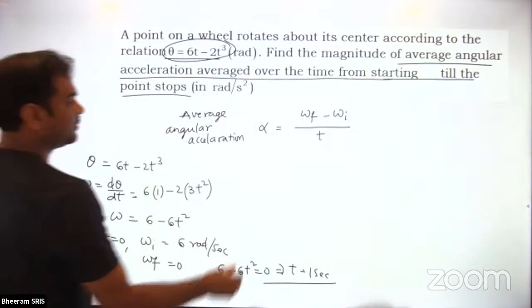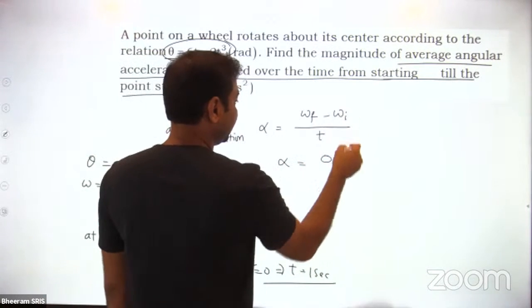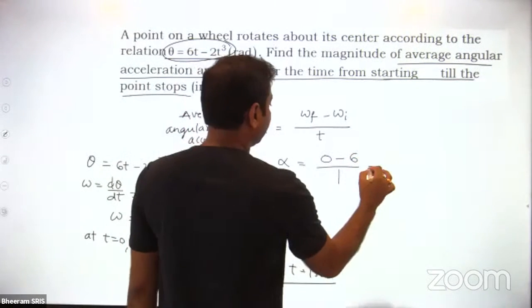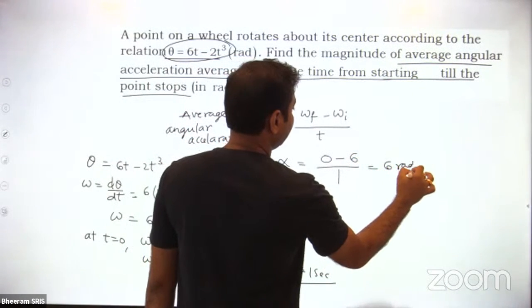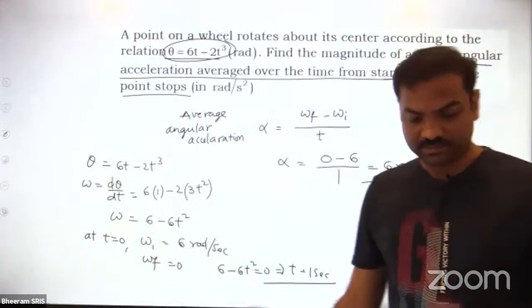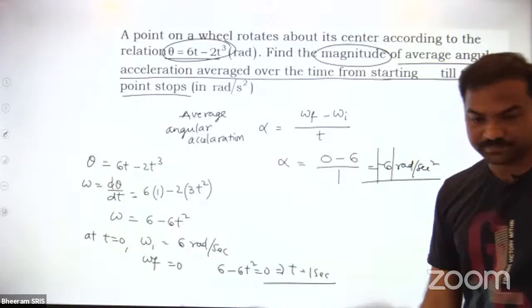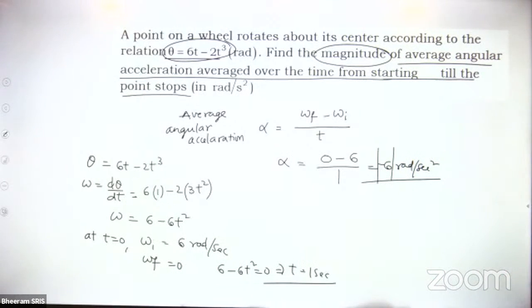Final velocity is 0. Then what will the alpha value become? 0 minus initial angular velocity 6 by time taken 1. So ultimately 6 radian per second square. Actually you will get minus because it's a retardation. So you have to go for the positive value. And I'm asking for magnitude only. As it is magnitude, actually minus 6 you will get, magnitude means 6. Okay. Understood?